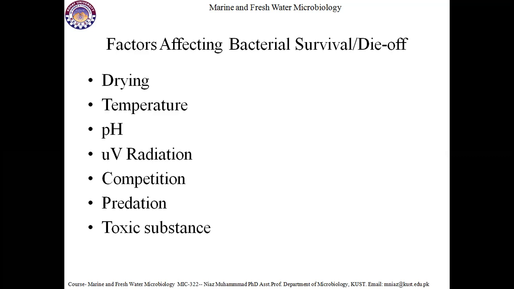Similarly, pH also plays a vital role in the survival of microorganisms. If the pH of the environment where the dropping has fallen is very low, most of the microorganisms will die. If the pH is very high, microbes will also die, and they will not survive for a longer time and will not contaminate water bodies. If UV radiation is too high, microbes will die through UV radiation, and after drying and UV exposure, microbes will not survive in the environment and will not cause any contamination in water bodies.